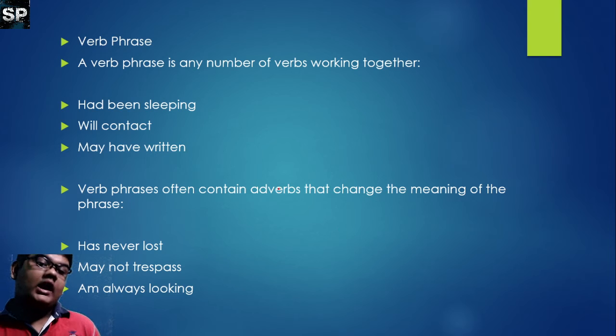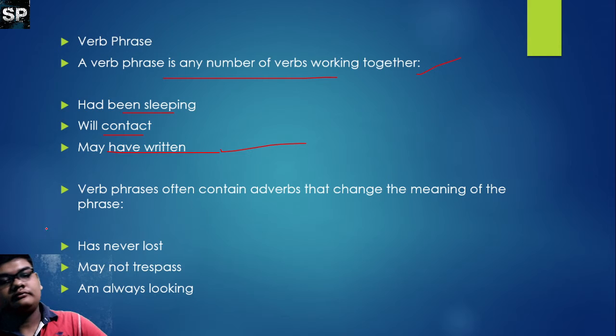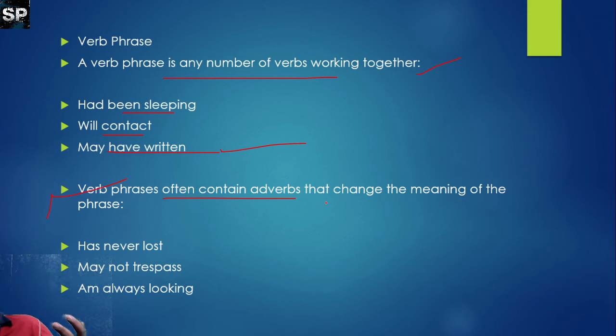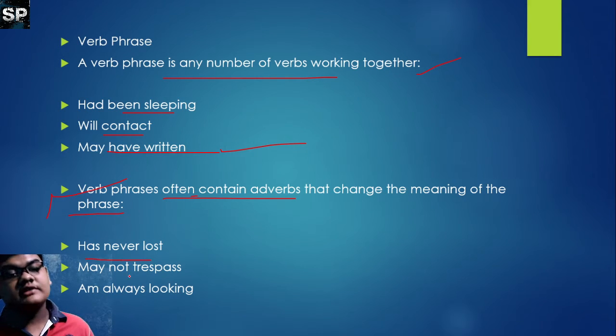Verb phrases. A verb phrase is any number of verbs working together. Had been sleeping, will contact, may have written. What is a verb phrase? It often contains adverbs that change the meaning of the phrase. Has never lost, may not be referenced, and am always looking.